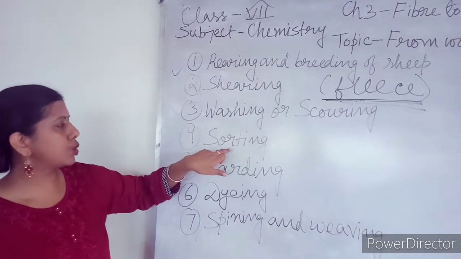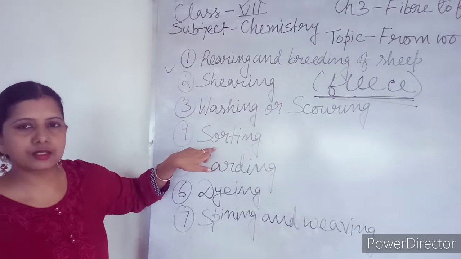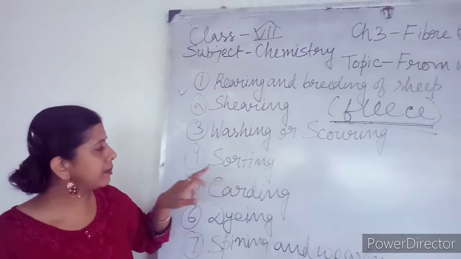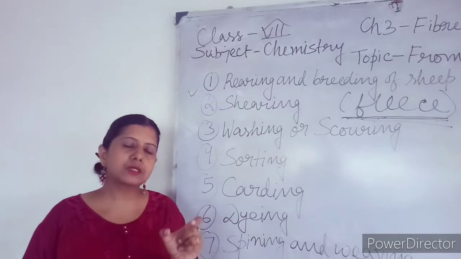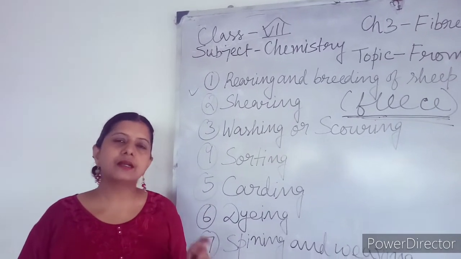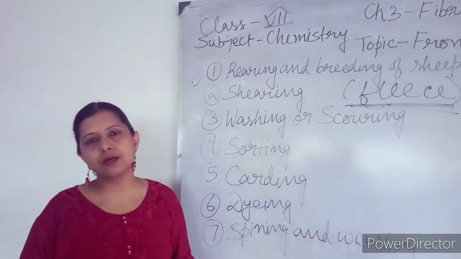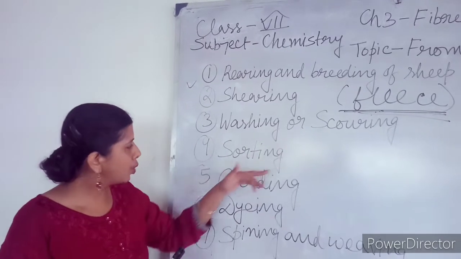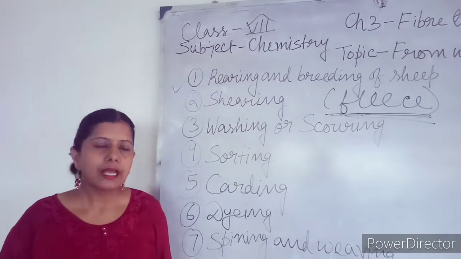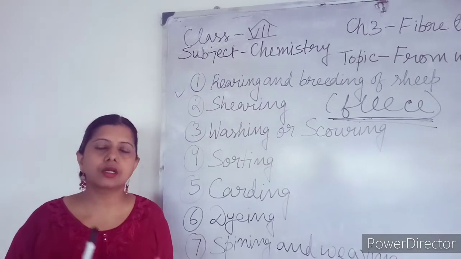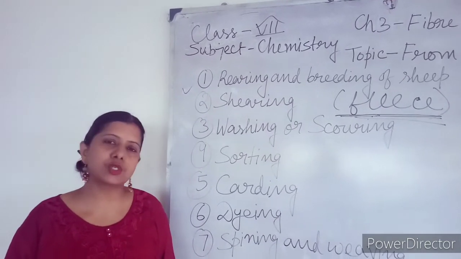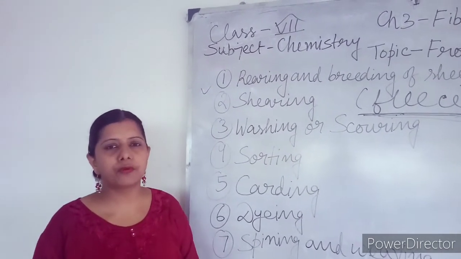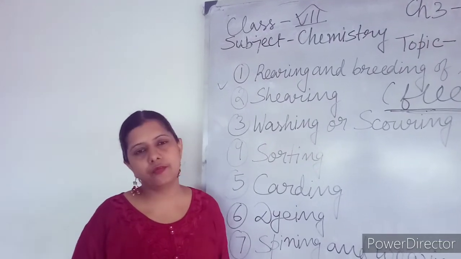But those persons who are involving in this process, that is sorting, sometimes they may be affected by a disease. Actually, a bacterium called anthrax is present in the wool fiber, and due to the presence of that bacterium in the wool fiber, this bacteria come in contact with the hand of the people who are separating the types of wool, and they get a disease that is known as sorter's disease. This is also known as occupational hazard. So we have to take care of this kind of things. Gloves should be provided to those persons who are working for these.